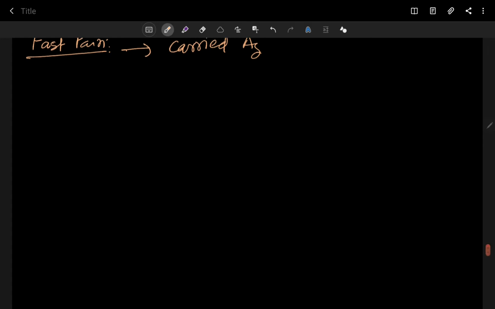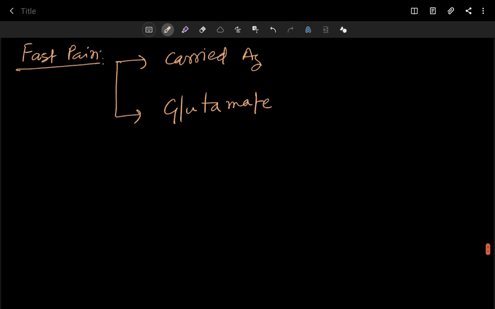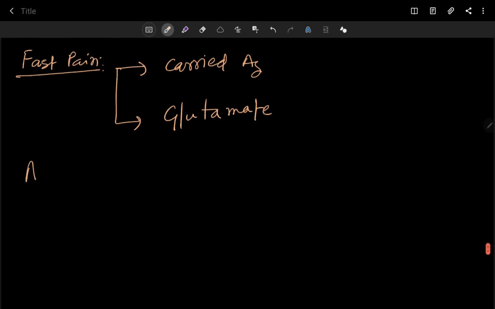Now I'm going to talk about the neurotransmitter of fast pain. The neurotransmitter of fast pain is glutamate. Let's write down A delta fiber, which carries fast pain. A delta fiber comes from the nociceptors, the pain carrying receptors, and then enters into the spinal cord.